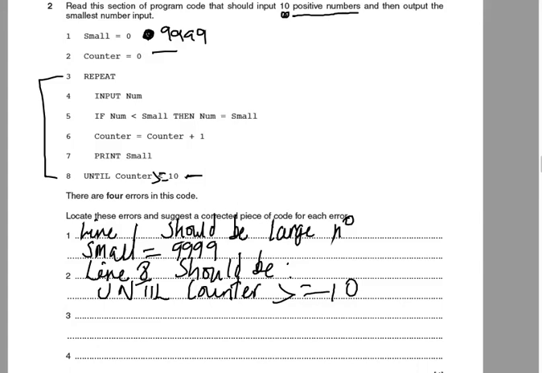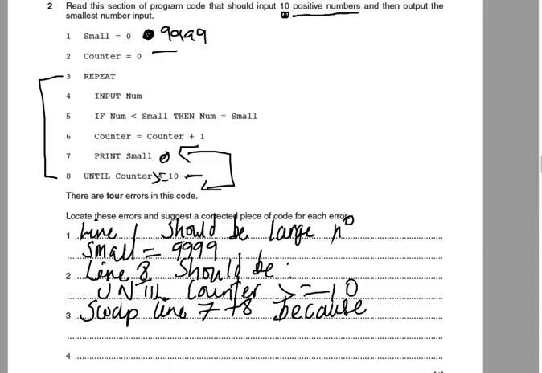The next error I can see is on line 6. So that has, no, sorry, line 7. So line 7 has print small. So we're printing out the smallest number that we've found, but we're doing it inside our loop. And actually that's not quite right, because why would we want to print the smallest number as we go? It's inefficient. We only want to print that at the end. So we need to move that line of code. We need to swap line 7 and 8 basically, because print small should be outside the loop.